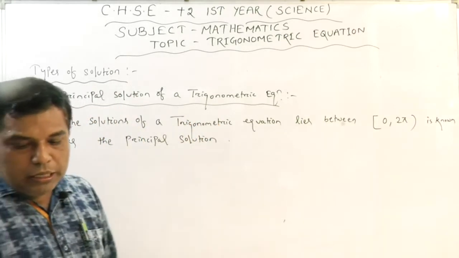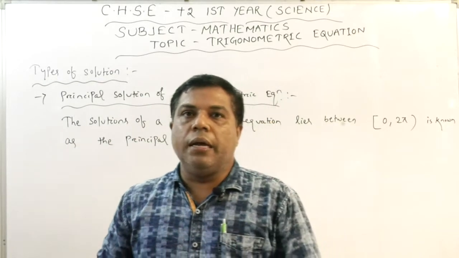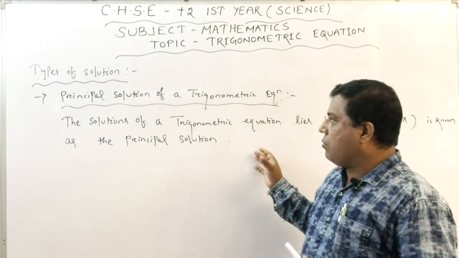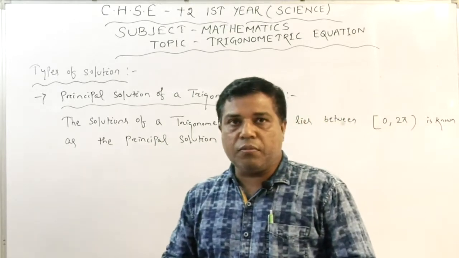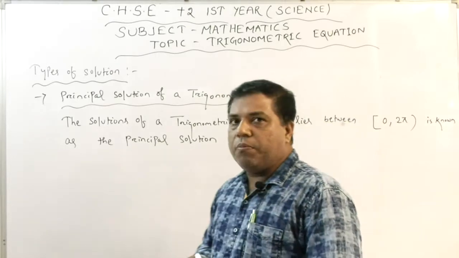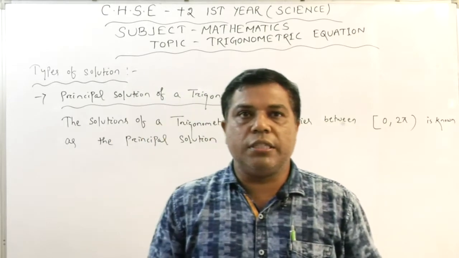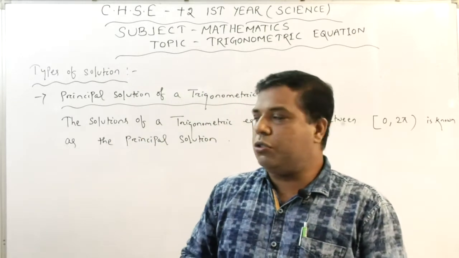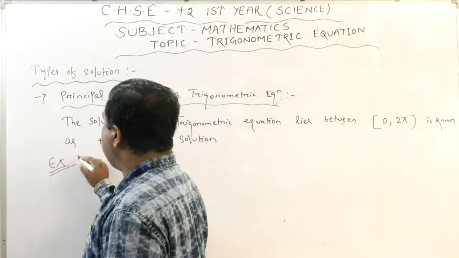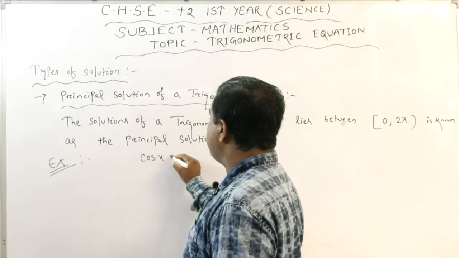Okay, dear students, now we are going to discuss an important example concerning it. How do we get the principal solution of a trigonometric equation? Some questions ask us to find the principal solution. One example I am taking conveniently: suppose cos x equals to half.